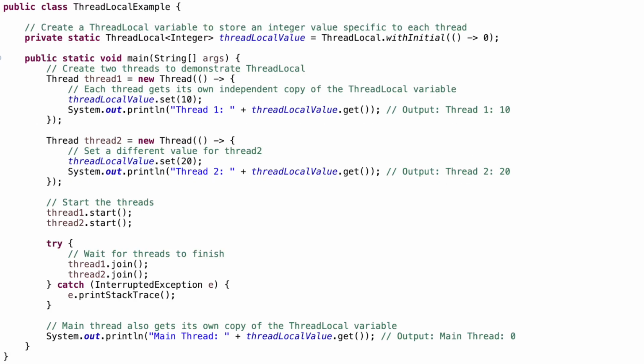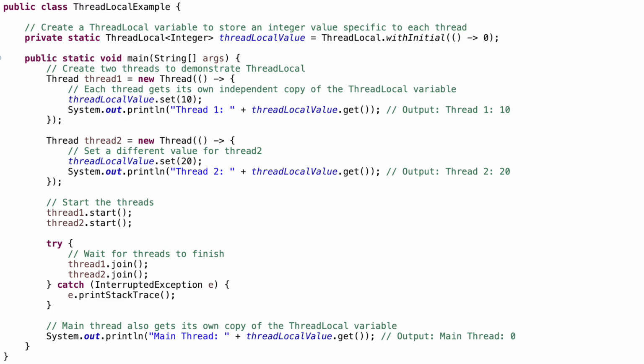Alright, if you take a look at this example, we have a ThreadLocal value and we have initialized it. We have two threads here, thread 1 and thread 2. Thread 1 is setting the value to 10 and then fetching the value. Meanwhile thread 2 is setting the value to 20 and getting the value.